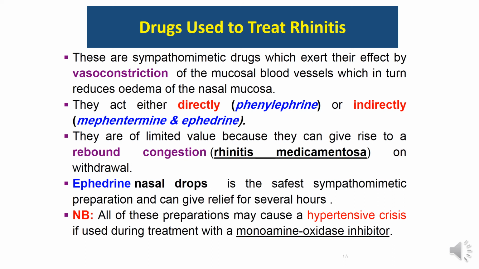Please note that all these sympathomimetic drugs can cause hypertensive crisis if used during treatment with monoamine oxidase inhibitors. As you know, these MAO inhibitors, or monoamine oxidase inhibitors, inhibit the metabolism of sympathomimetics like adrenaline and noradrenaline by monoamine oxidase. So if we treat the patient with these sympathomimetic drugs, we should not give the patient monoamine oxidase inhibitors, in order to avoid this hypertensive crisis.